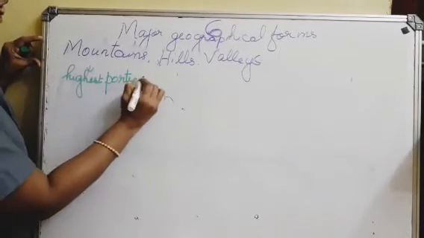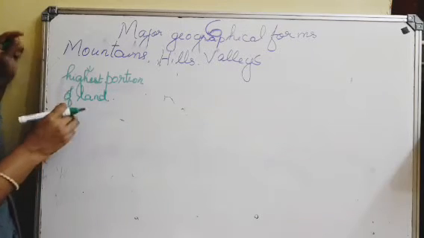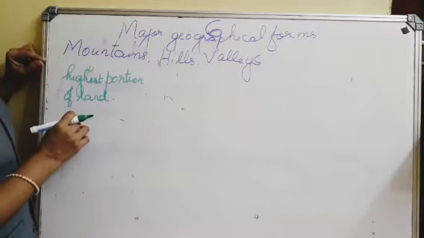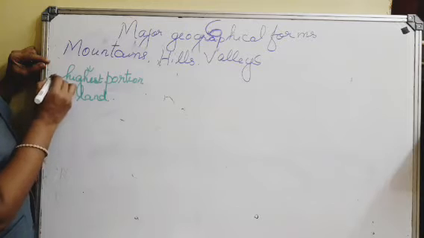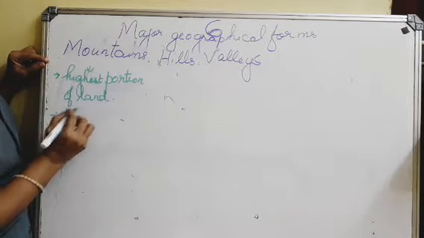The highest portion of land is called mountains and they are formed due to the movement inside the earth.